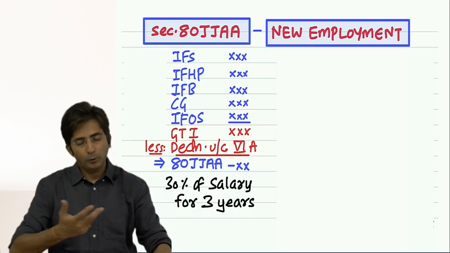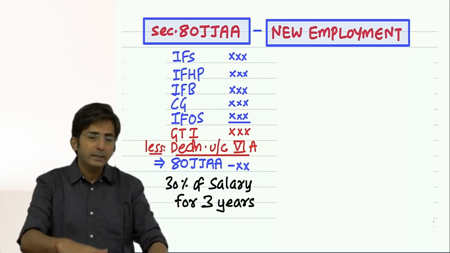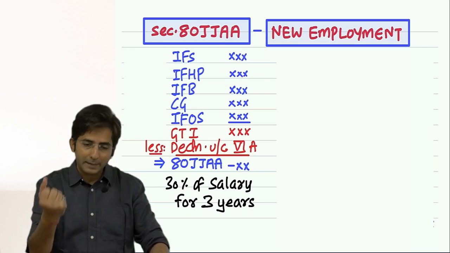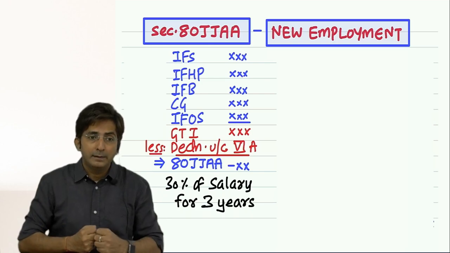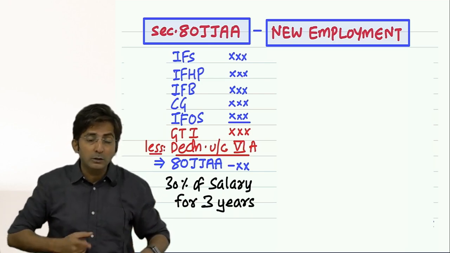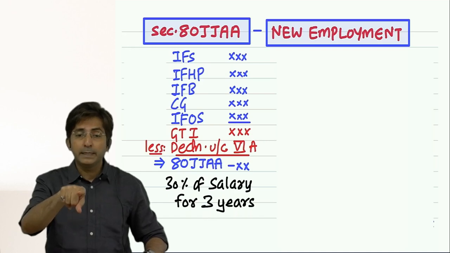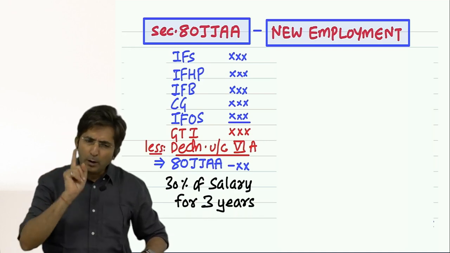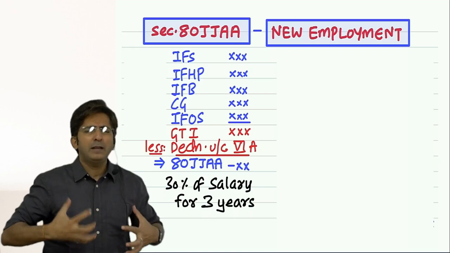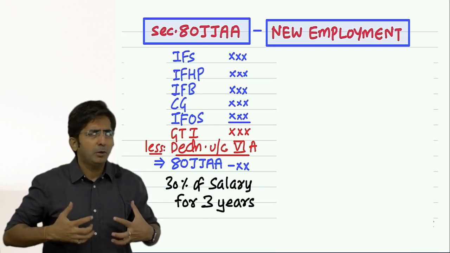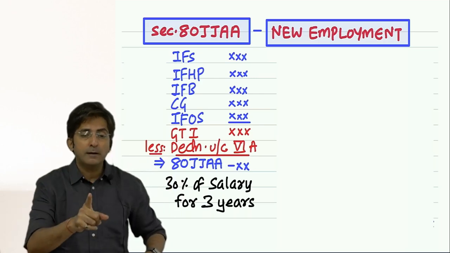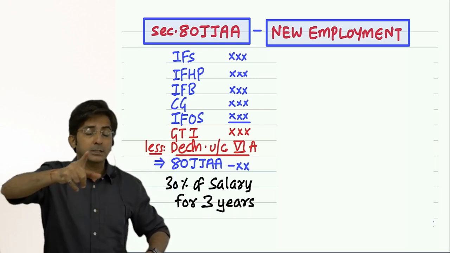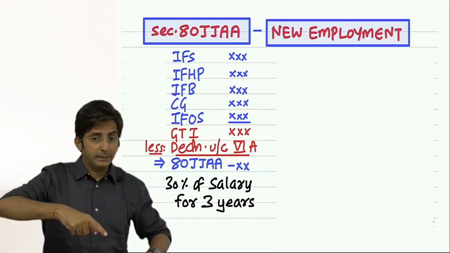But although they are not educated and poor, they also have the right to have employment, but they don't get employment. That's why the government is encouraging all the businessmen that if you appoint new staff, we'll feel happy. Why? Because unemployment is reduced. So if you appoint new staff, we will give you extra deduction under 80JJAA.